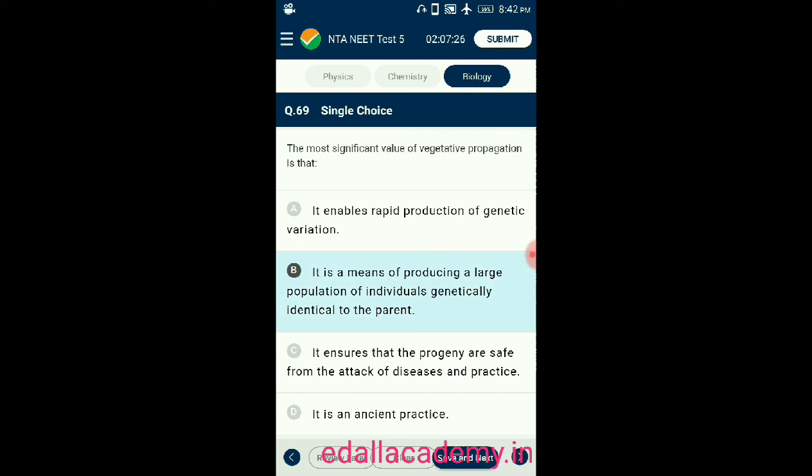The most significant value of vegetative propagation is that it means producing a large population of individuals genetically identical to the parent. So the correct option is B.